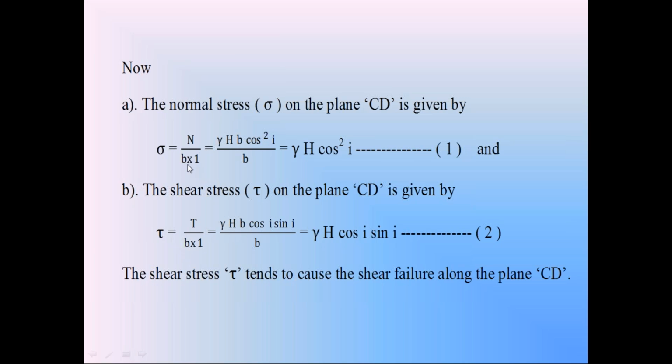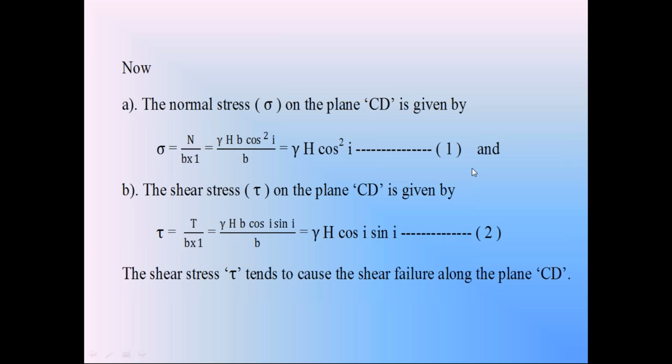Just now we discussed N is equal to gamma HB cos square i. Dividing by B into 1, cancel B in the numerator and denominator, and you get sigma equal to gamma H cos square i. This is the normal stress acting on the failure surface CD, equation 1.